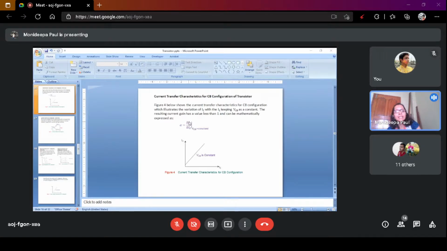So del IC is equal to alpha into del IE. All of you write in your copy that del IC is equal to alpha into del IE, or you can say that IC is equal to alpha IE. This is the current transfer characteristics. Complete?